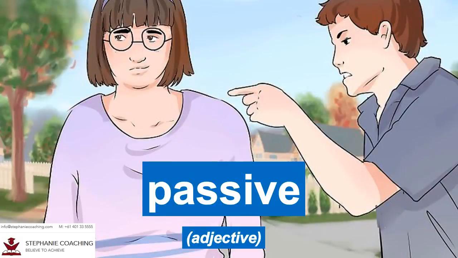Secondly, if you are a passive person, it means you follow orders. For example, many bullies like to pick on passive children who are often quiet and timid. Break the word up to help you remember the spelling. Pass, I've, makes passive. Keep in mind there are double S.